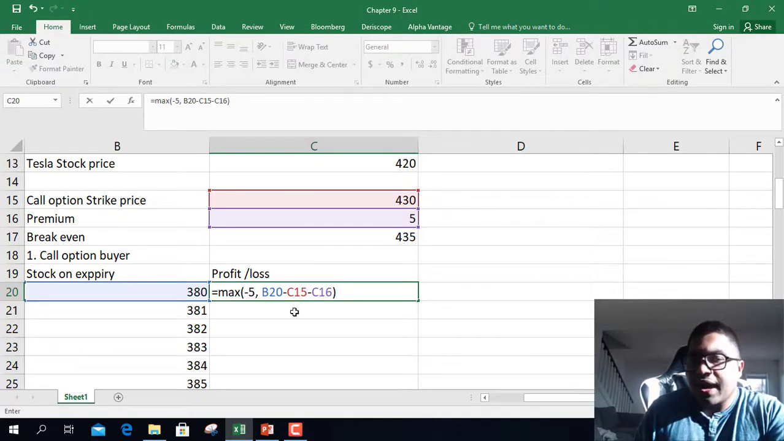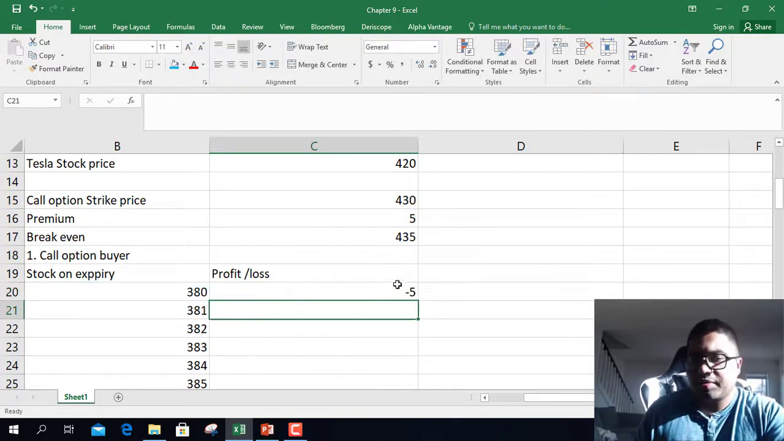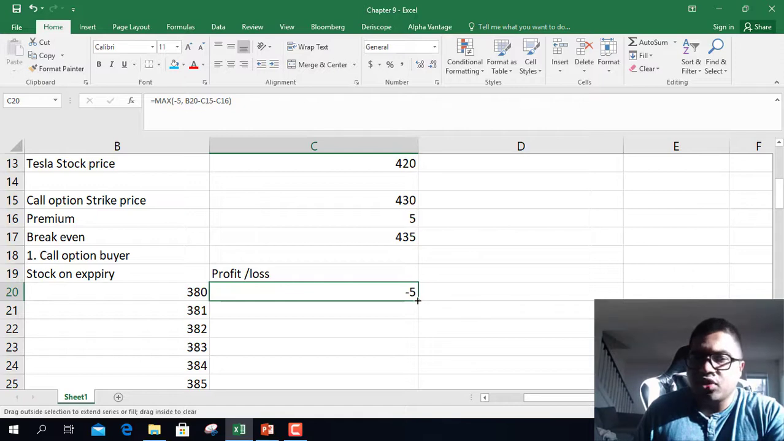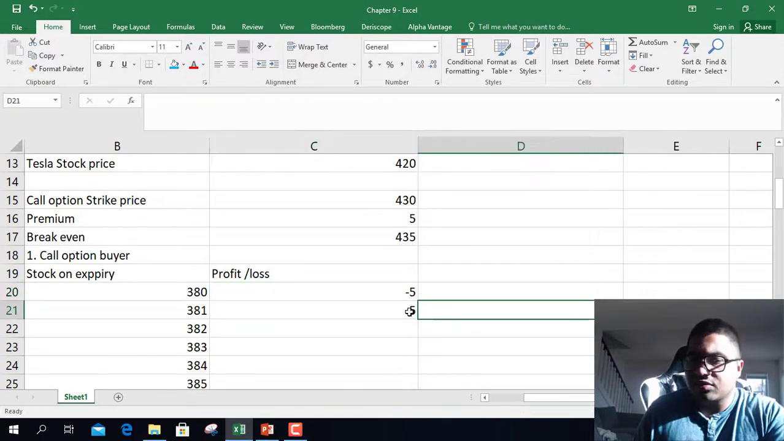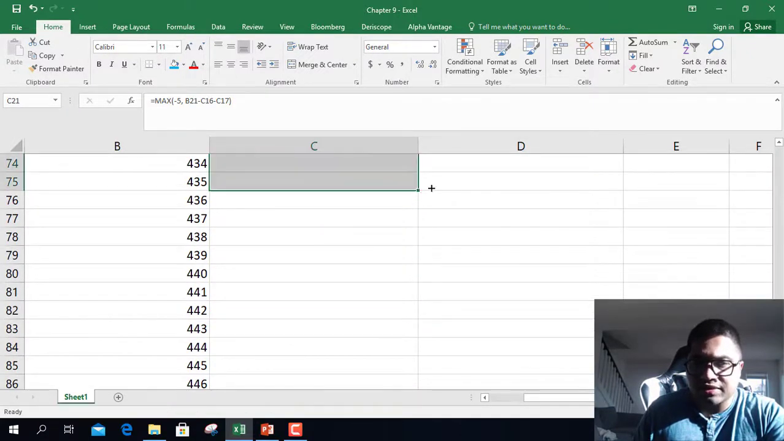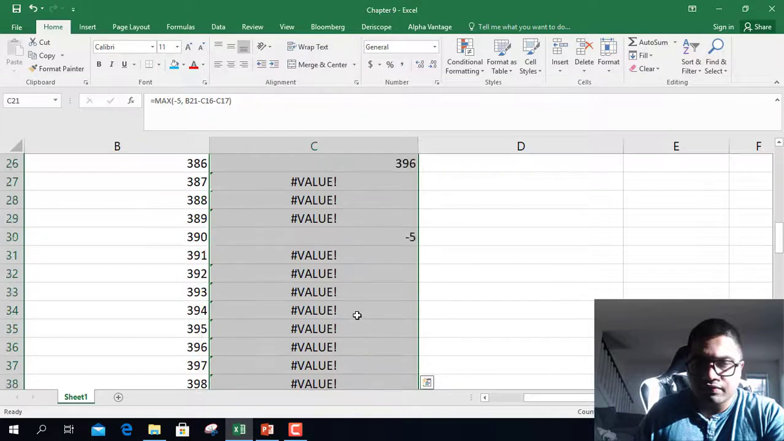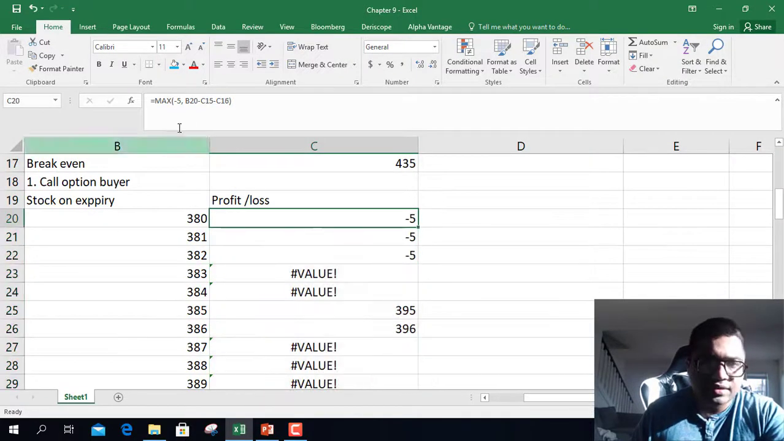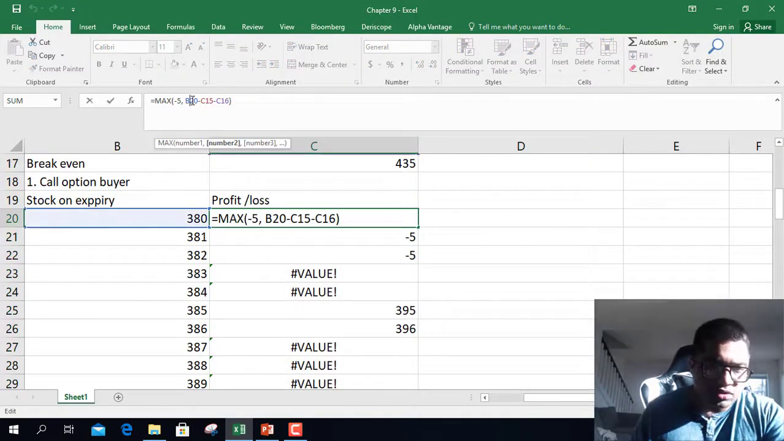And actual profit will be, at 380, whatever is the stock price on expiry minus the strike price minus the premium amount. So it's -$5. So maximum loss is -$5, right? Break even price was 350. Oh, I have to make certain things constant. This keeps on changing.